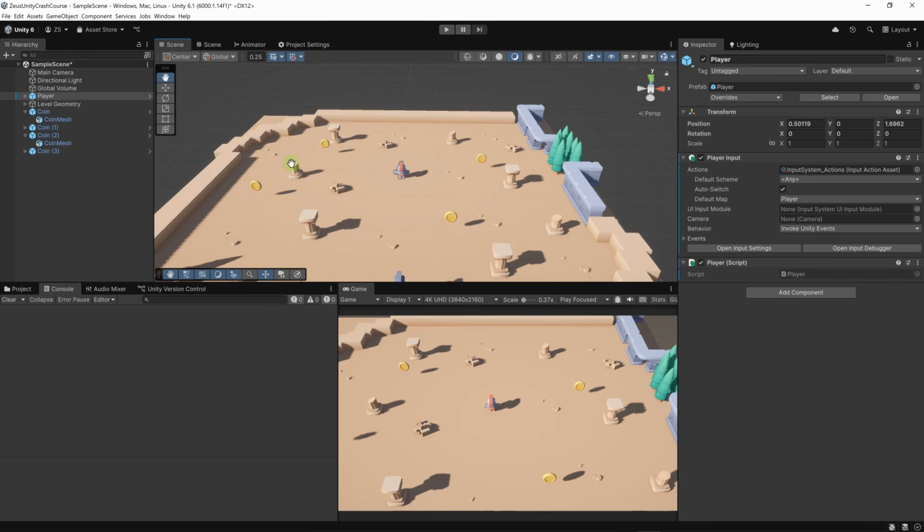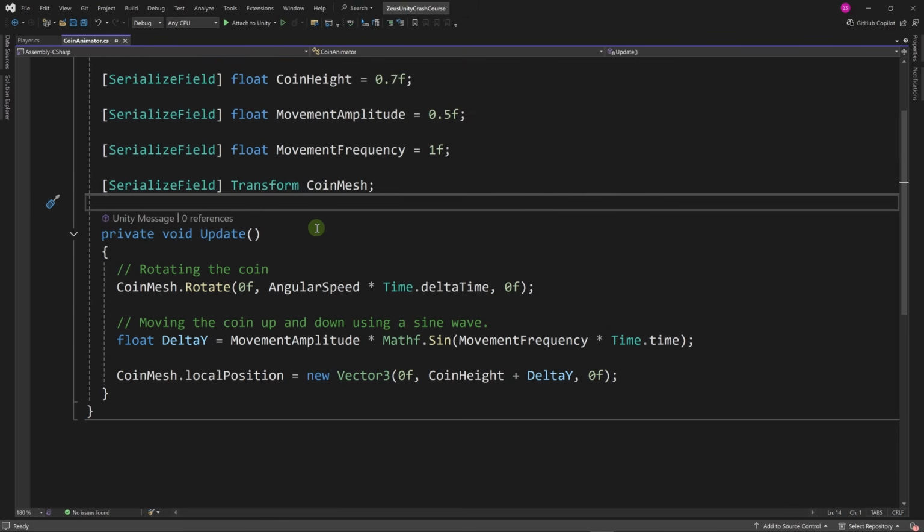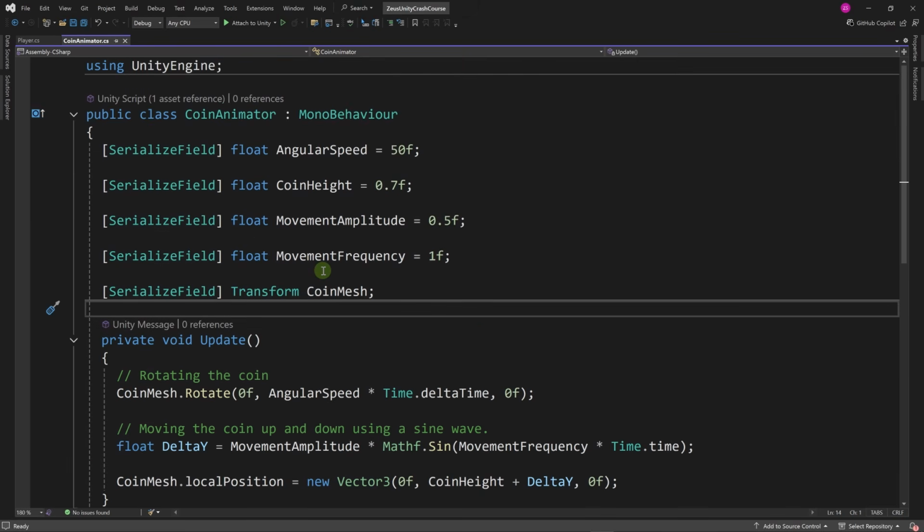All right. Let's recap what we've learned today. We saw that variables are not exactly containers. They can also be shortcuts or references. If you want to use the technical terms, they are references to other variables, or I should say they can be references. If the variable is of a class type, we can definitely use it as a reference. And we've seen an example here of our coin mesh. This is indeed not the value of the coin mesh transform, but it's just a shortcut to that value.